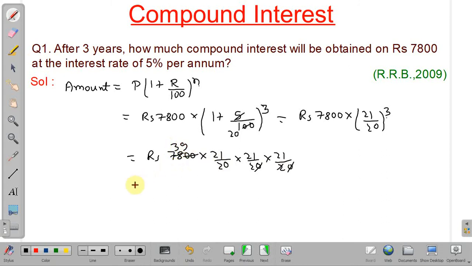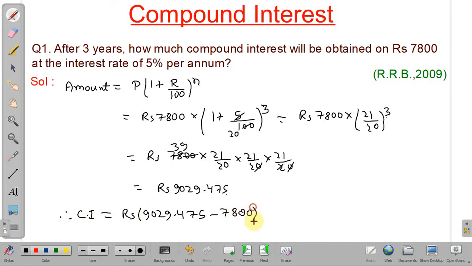So when you calculate this, you will get rupees 9029.475. Now we have to calculate the compound interest. So compound interest will be equal to amount minus principal. So the amount is 9029.475 and the principal is 7800. So our compound interest will be rupees 1229.475. So this is our answer.